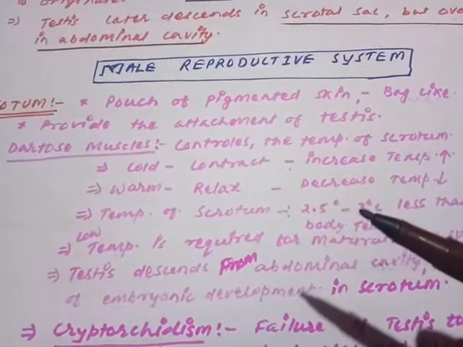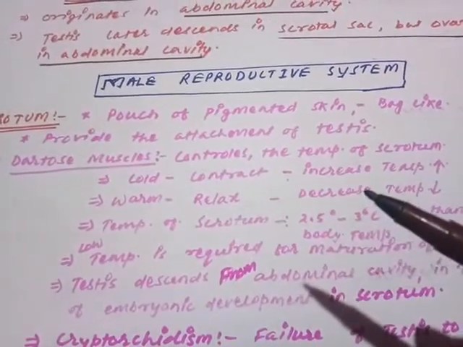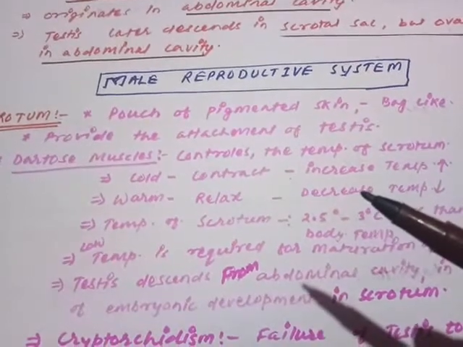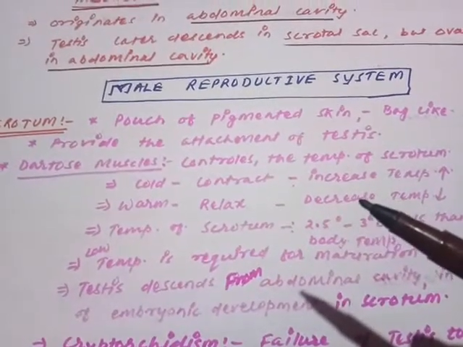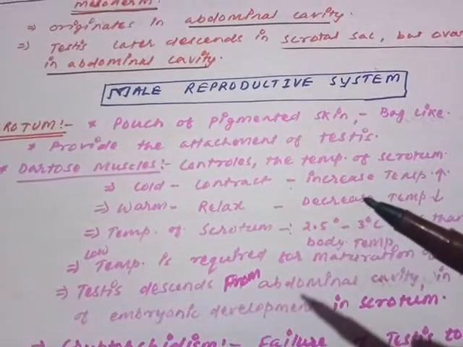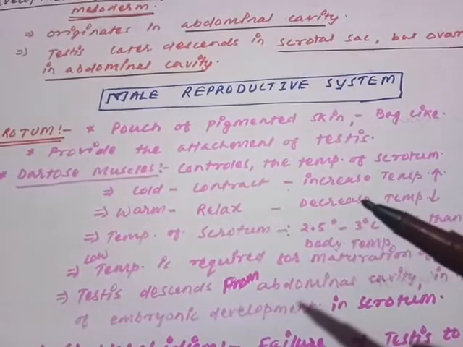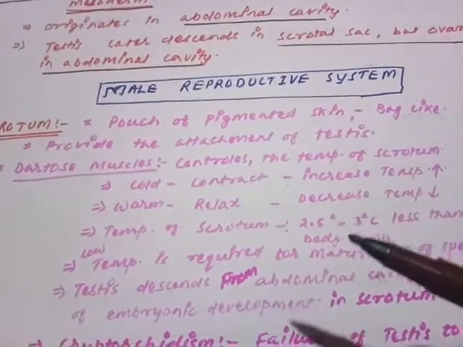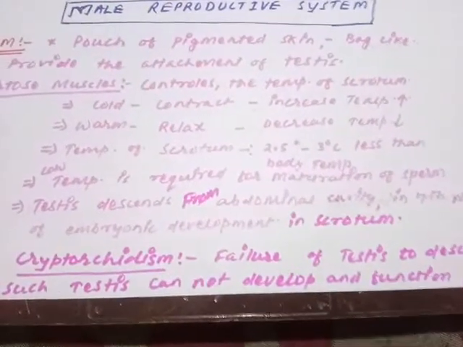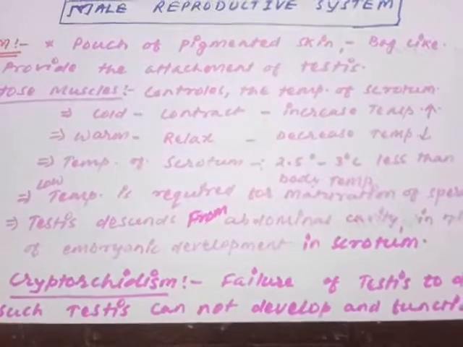कैसे रेगुलेट करेगी? By contraction and relaxation. ड्यूरिंग द कोल्ड वेदर, ड्यूरिंग द विंटर सीजन, it contracts और टेम्परेचर को बढ़ाएगी. When it is a hot atmosphere, hot environment, more temperature outside is there, then the dartos muscle will relax or the temperature will get reduced. So now the question arises that why is this arrangement there? Why is this arrangement there?